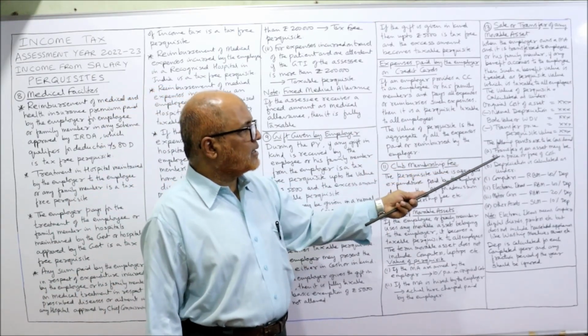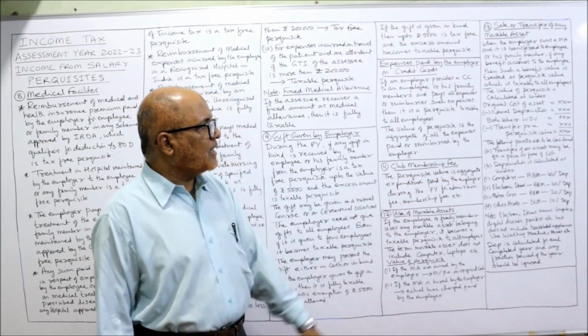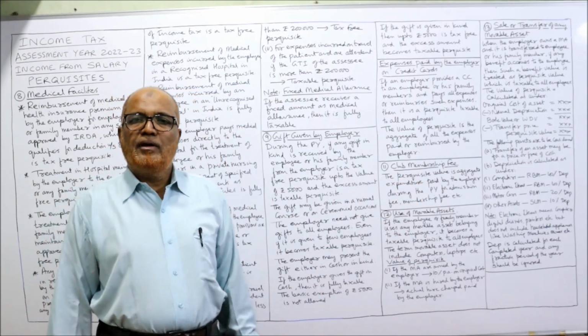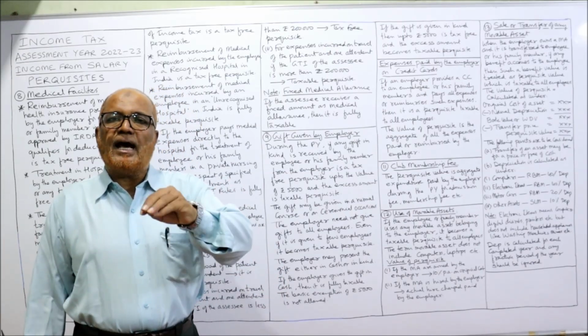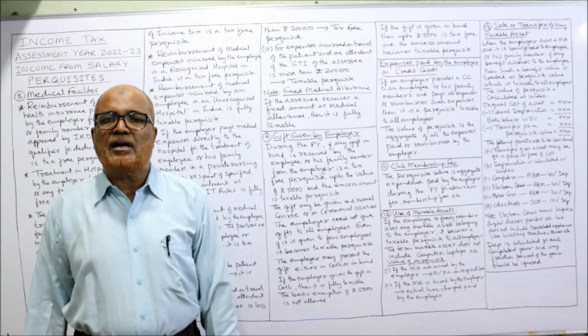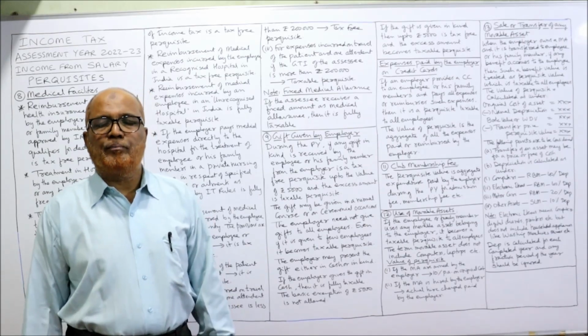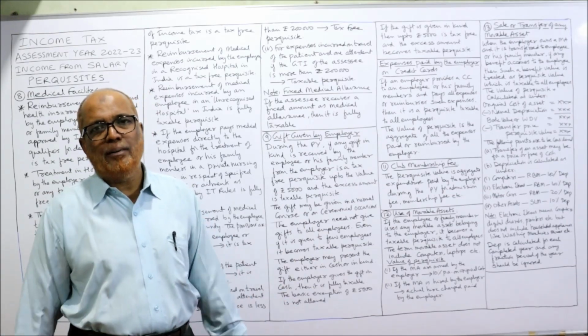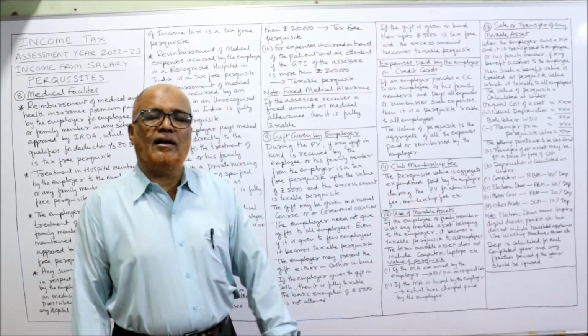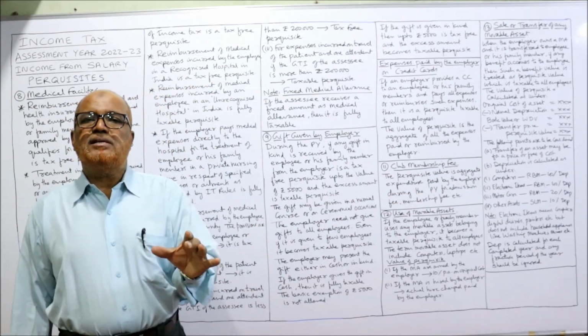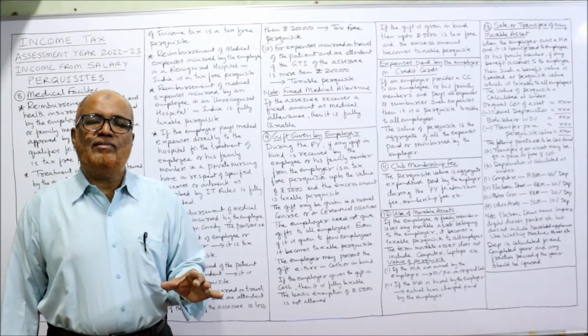The following points are to be considered. Transfer of an asset may be for a price or free of cost. Sometimes the asset is sold, or sometimes the asset is freely given by the company, by the employer, to the employee. In both cases there is a value of the perquisite. Now, on transfer, depreciation is calculated as under. How to calculate depreciation? The Income Tax Act has given the rules.